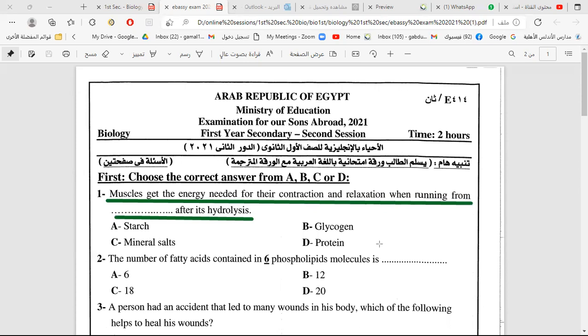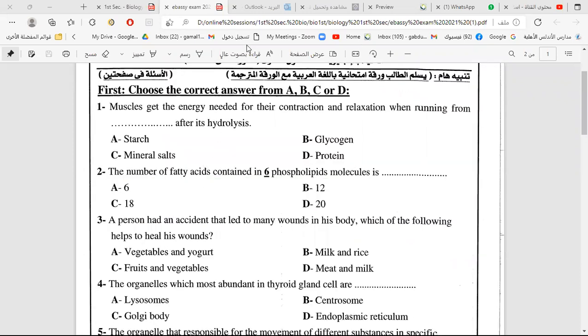We have starch and glycogen. Which of them is in the human body? Glycogen. So the correct answer is glycogen. You know that we get energy first from glucose, but if glucose finishes, the body starts to use glycogen. Carbohydrates are the main and quickest source of energy in the body.